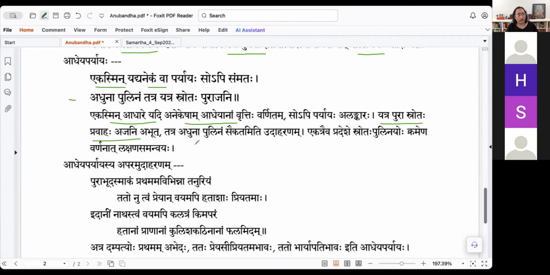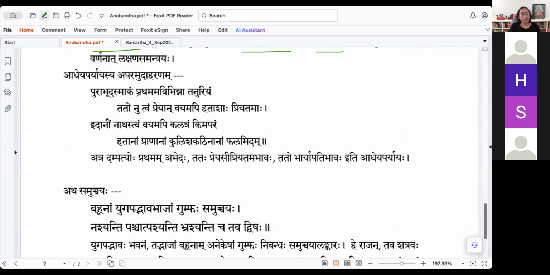I think ajani is lung lakaraha. Ajanishta would be karmani, kartari, this is karmani prayoga. Tatra adhuna pulinam saikatam iti udaharanam. So wherever there was a pravaham, water, there we find only sand. Ekatraiva pradeshe srotah pulinayoho kramena varnanat lakshana samandayah. So adheya, the srotas pravaha needs a source, the substratum, which is bhumi pradesha. So that bhumi pradesha is constant, and the same pradesha you have two different adheyas coming in. Clear? So there is another aparam udaharanam here.